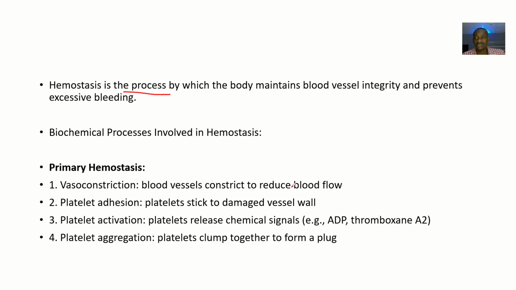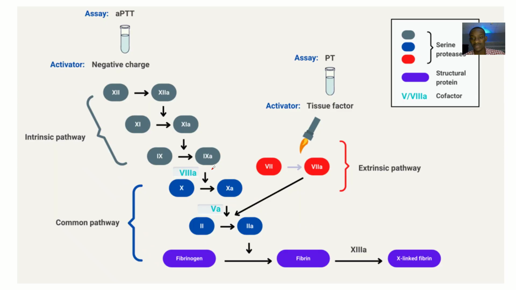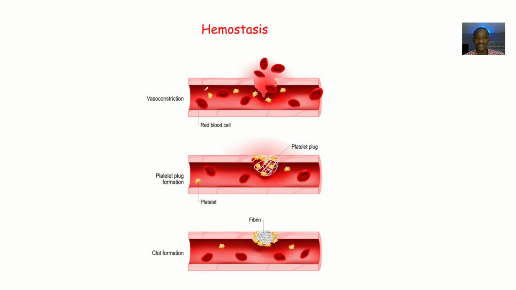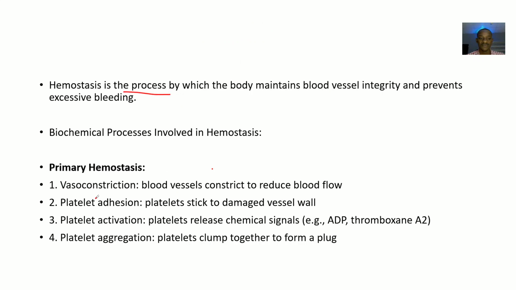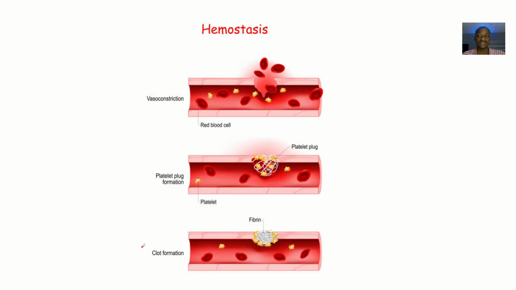For primary hemostasis, there's an injury, and then VPC: vasoconstriction, platelet plug formation, and clot formation. Let's see what we have here. Vasoconstriction, platelet plug formation is still the activation, and aggregation is still clotting. Different texts will put the names differently, but I know it as VPC. That was how I used to cram it.